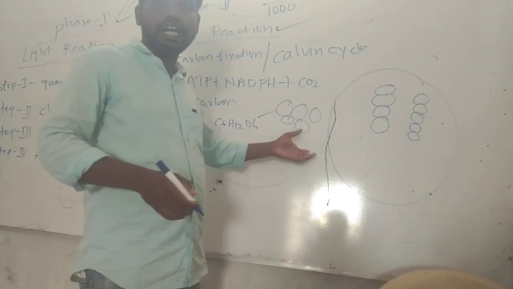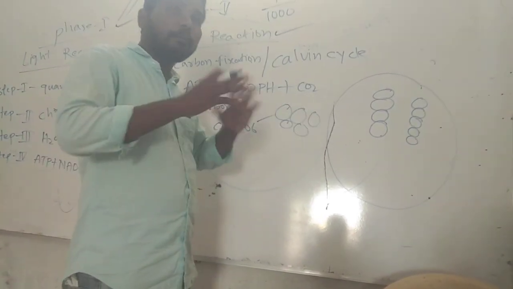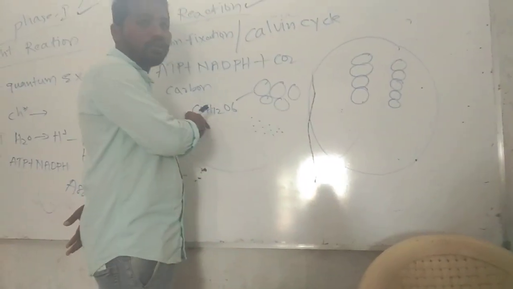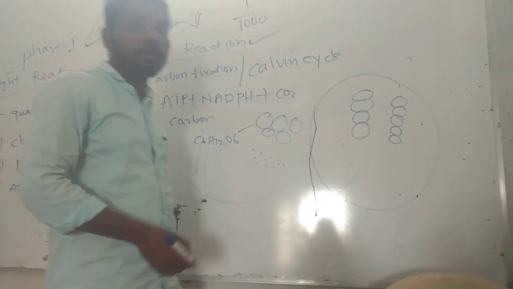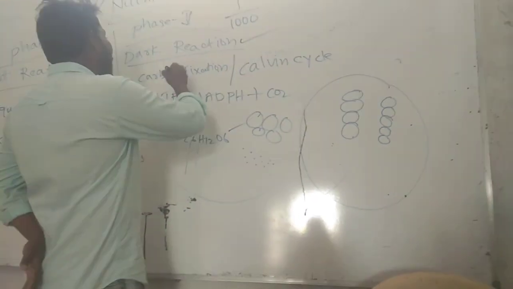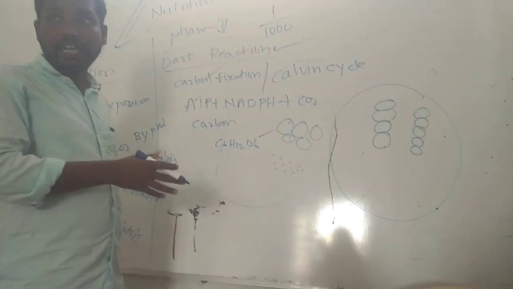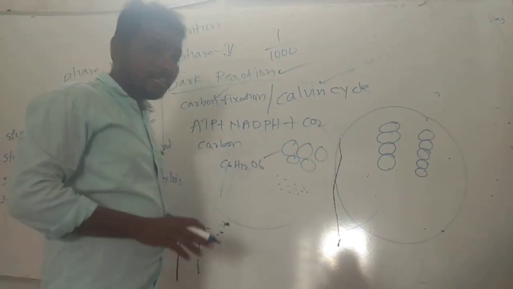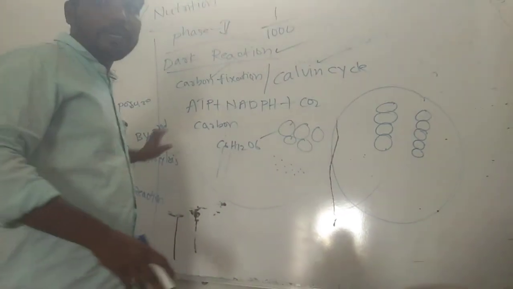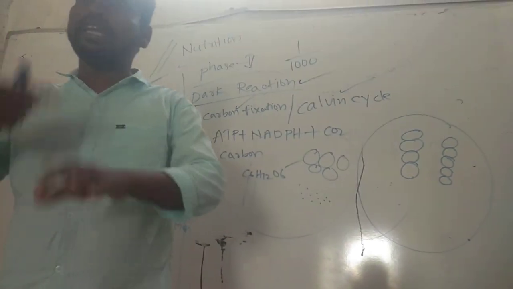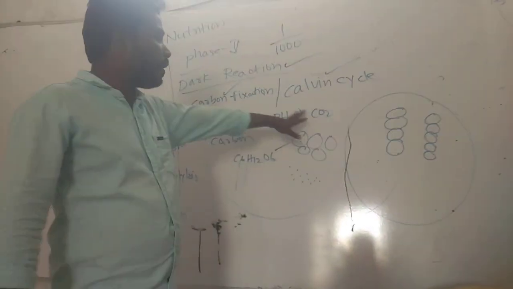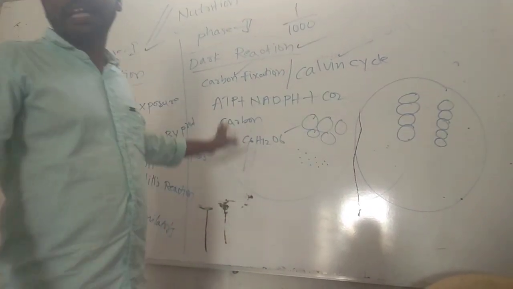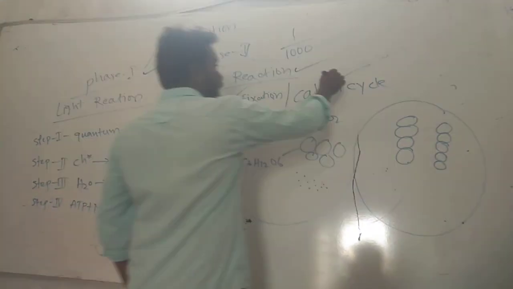It is a complex product, being broken down into simple particles such as glucose by using carbon. That's why it is called a carbon fixation reaction. And the name of the person who discovered it is the Calvin cycle. It happens simultaneously. Okay? Light reaction, dark reaction, and ATP, NADPH, carbon dioxide breaking down and giving simple glucose. It's a cycle, a rotation. That's why it is the Calvin cycle.